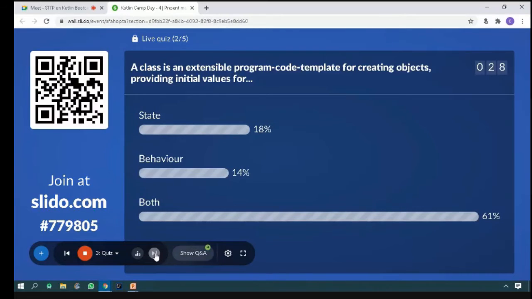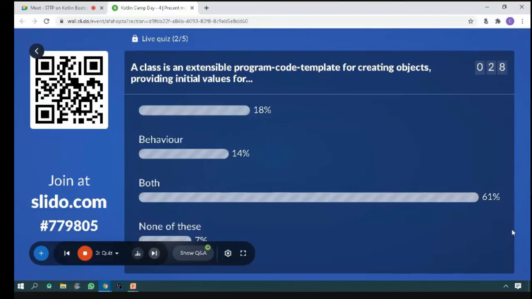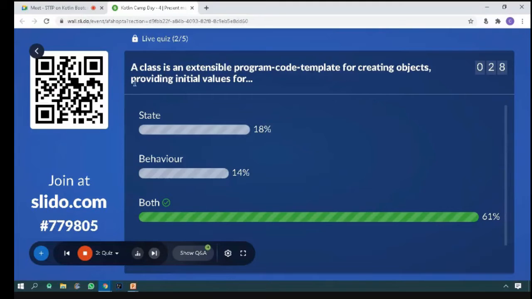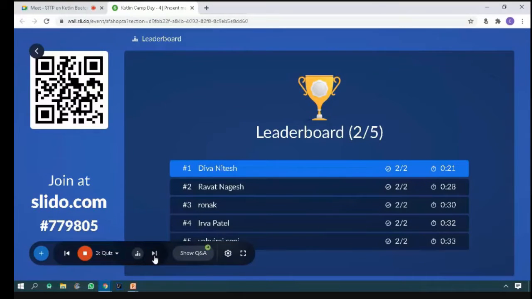As you see here, the percentages are different from top to bottom. Now I am going to show you the exact answer: both. State and behavior are both characteristics that we expect from a class. Yes, this is the correct answer. Now we will see the leaderboard. Who is this? Yes, Diva Nitesh is once again going first.